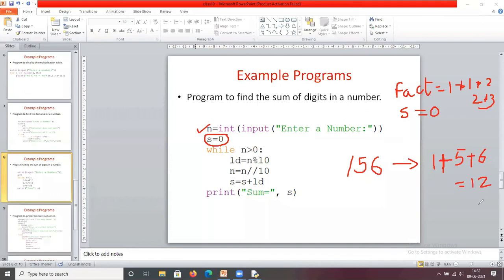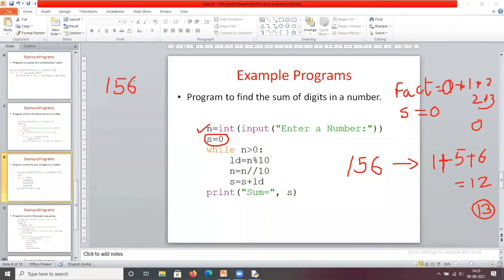Otherwise, if the answer is 12, we would get 13. Why? Initially if you take s equals to 1, we get 13. And if you initialize fact as 0, then the final answer will be 0. Why? 0 into 1 is 0, 0 into 2 is 0, 0 into 3 is 0, like that. That's why when you are doing multiplication, you initialize that variable with 1, and when you are doing addition, you initialize that variable with 0.